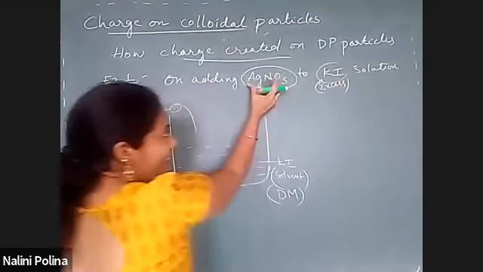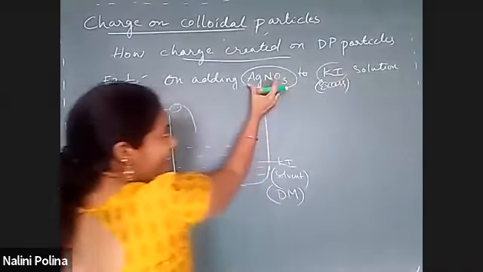AgNO3 is not the DP particle. Since we took KI in large excess, I can consider KI as the DM. A very little amount of AgNO3 you took, and it has reacted only with some amount of KI, not all of it, because KI is taken in a much larger amount. Only as many KI as AgNO3 could have reacted.